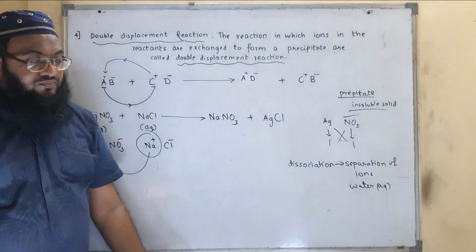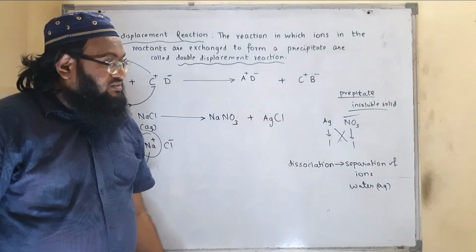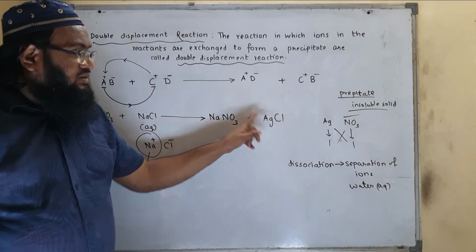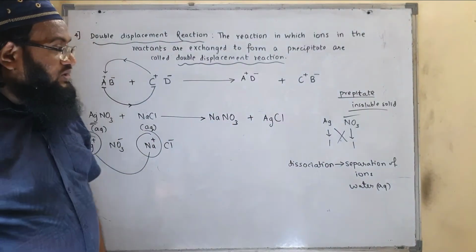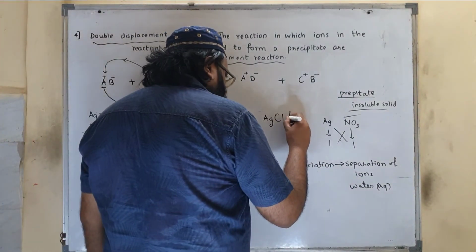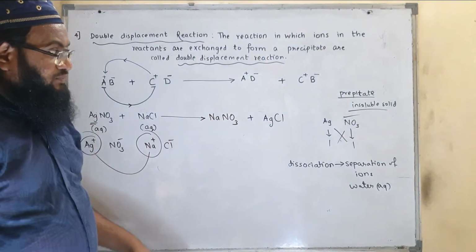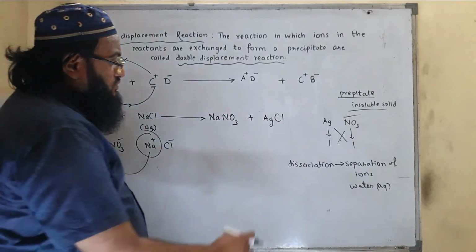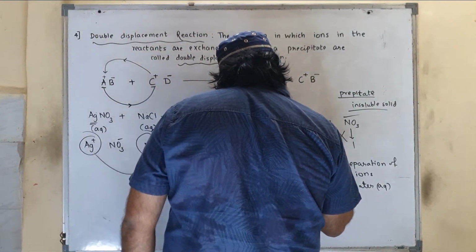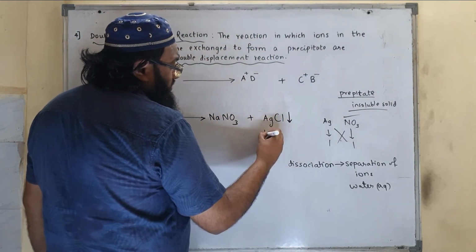Precipitate will be the salt which is formed by the less reactive metal. Tell me, sodium or silver, which one is less reactive? Definitely silver, so it will form an insoluble solid. Silver chloride is less reactive, so this will be the precipitate. You can write it with a downward arrow.